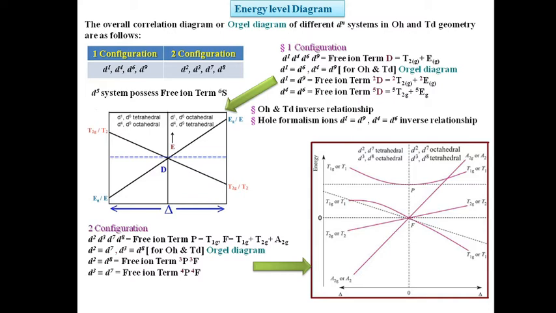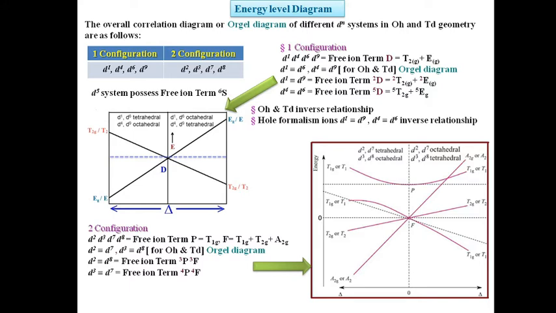Here also d2 and d7 as well as d3 and d8 possess the same type of Orgel diagram for octahedral and tetrahedral field, and in terms of free ion term, d2 and d8 are equivalent, whose free ion terms are 3P and 3F, and d3 and d7 are equivalent, whose free ion terms are 4P and 4F, and the corresponding Orgel diagram or energy level diagram is shown here.